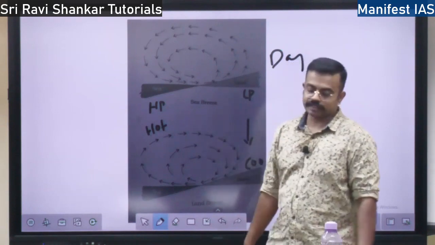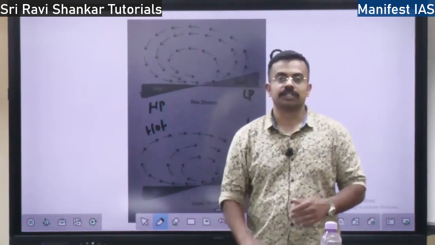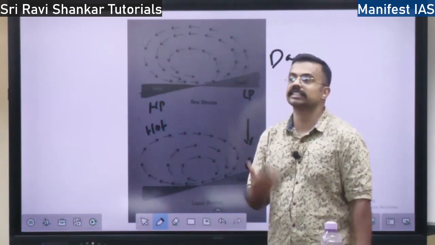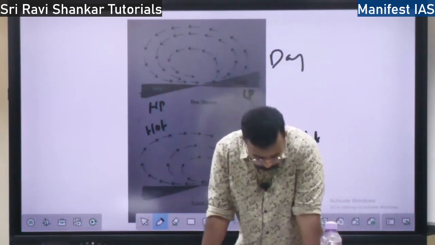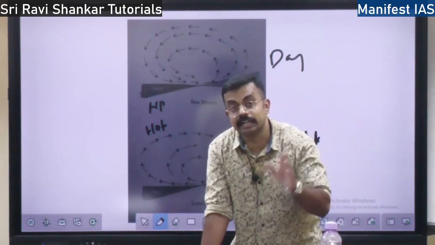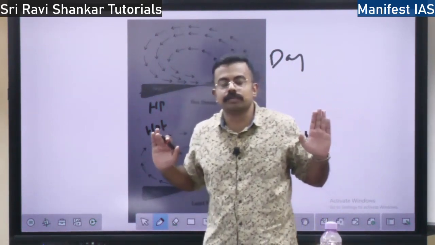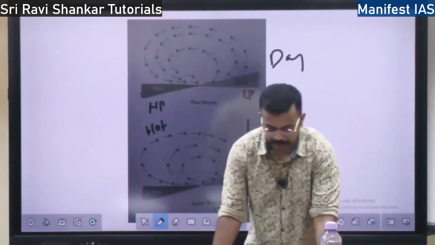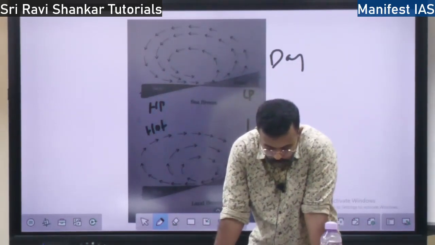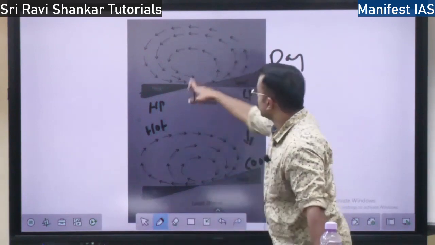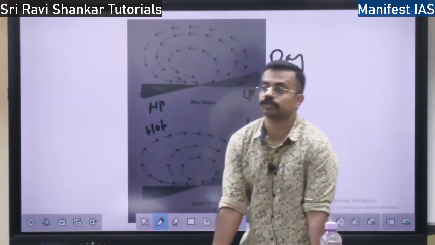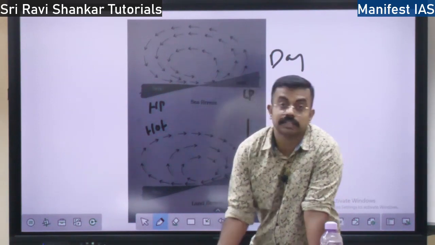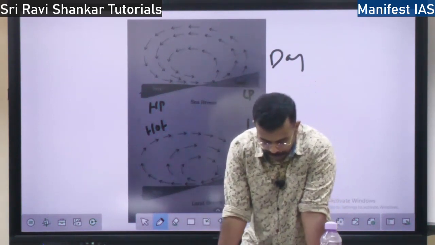If you stand in front of a beach, you will get air hitting your face. That is the sea breeze, right? When you are standing there at night, you will feel a push from the backside, from the land. That is the land breeze, right? This is also because of the pressure difference, the pressure gradient force, because of which the air keeps moving between the land and sea.